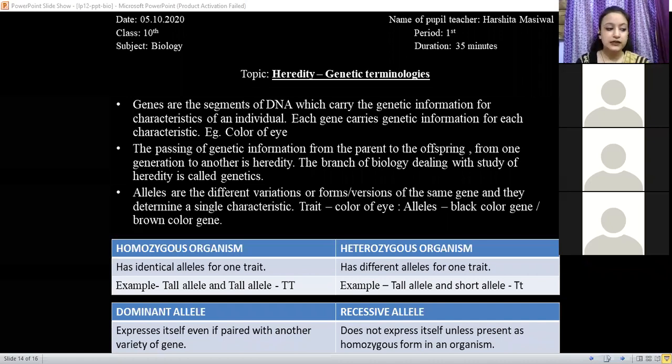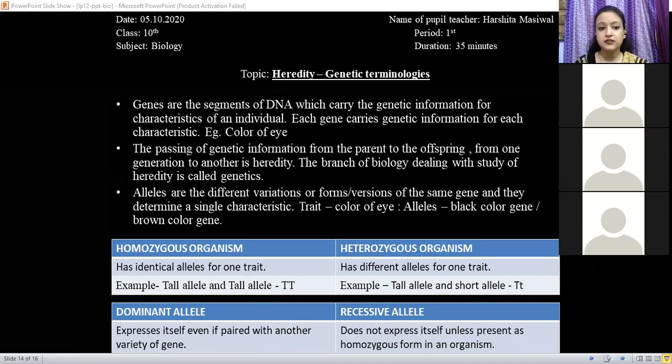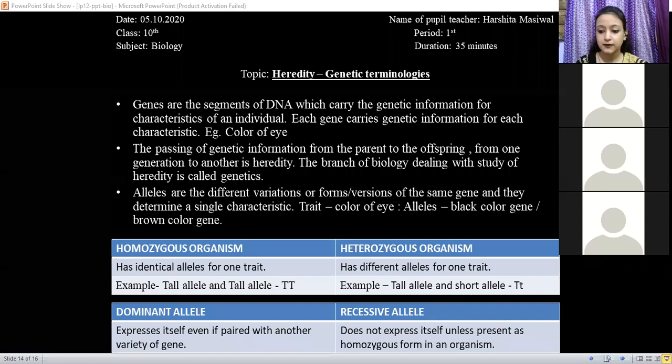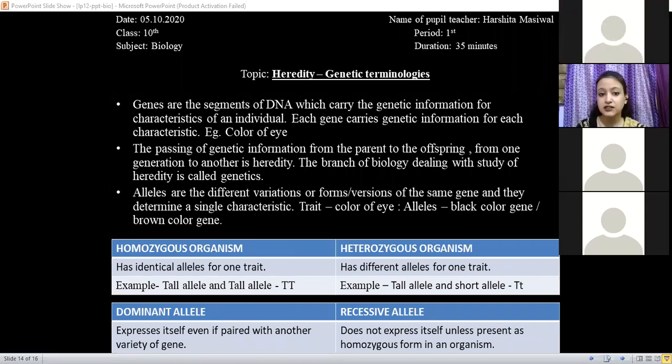Okay, so let us discuss those questions because some students are unable to open that. So the first question was, different forms of a single gene are known as, options are gene, allele or chromosome. What is the correct answer? Different forms of a single gene are, yes, Hansika? Ma'am, allele. Yes, very good.